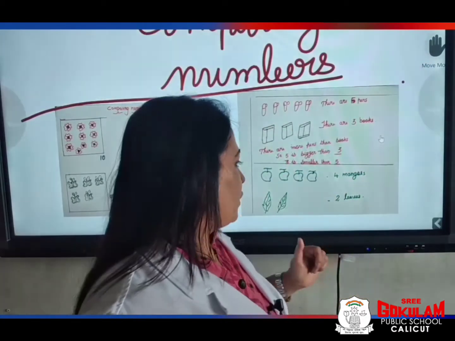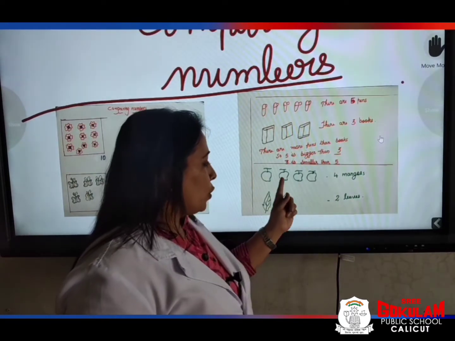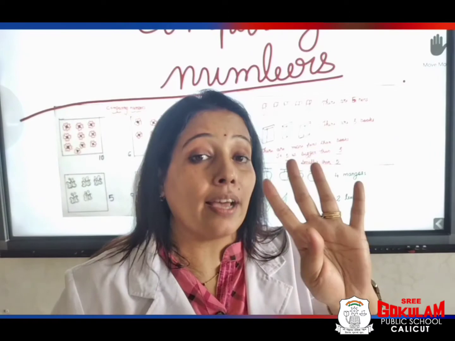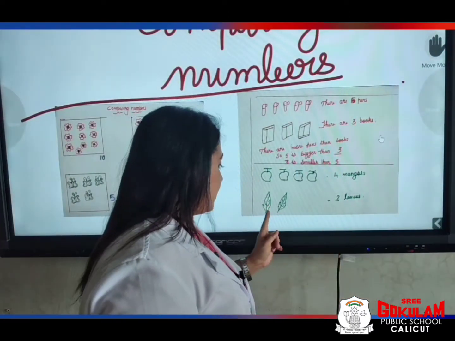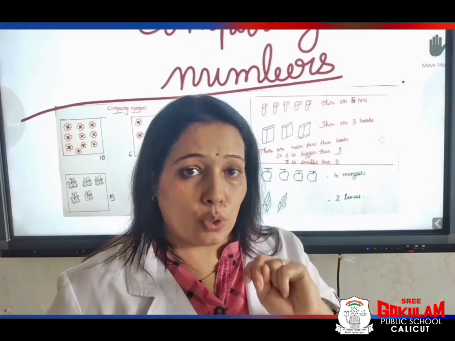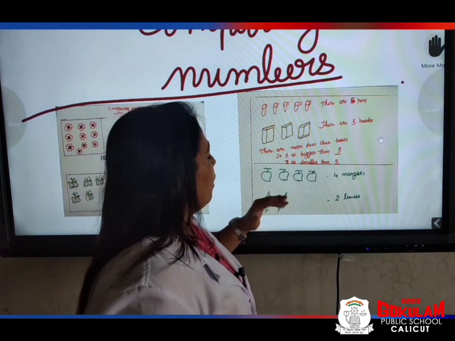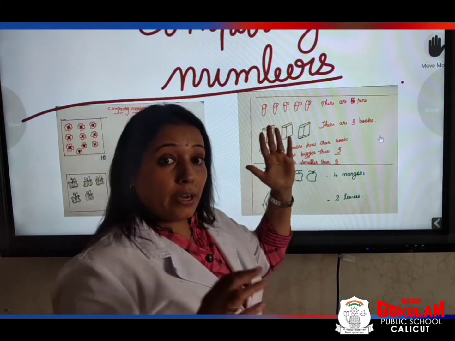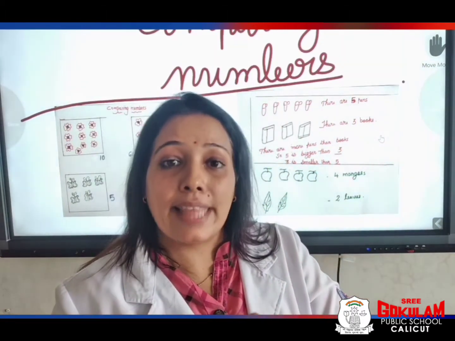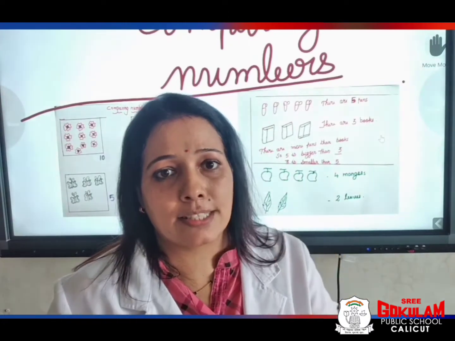Okay, next picture. Can you see these mangoes? Yes. 1, 2, 3, 4. How many mangoes are there? Sure, there are 4 mangoes. Next, 1, 2. How many leaves are there? 2 leaves. So, we are going to compare these numbers. See, we can say 4 is bigger than 2. 2 is smaller than 4. Okay, children, are you clear? Yes. Very good.